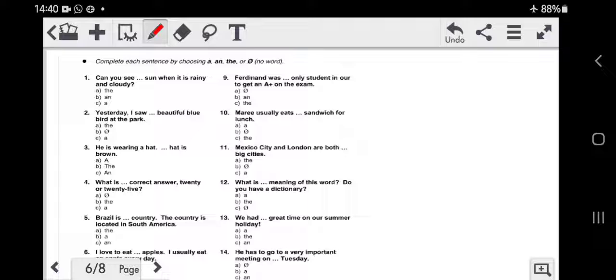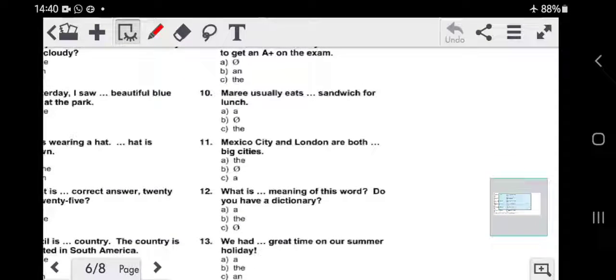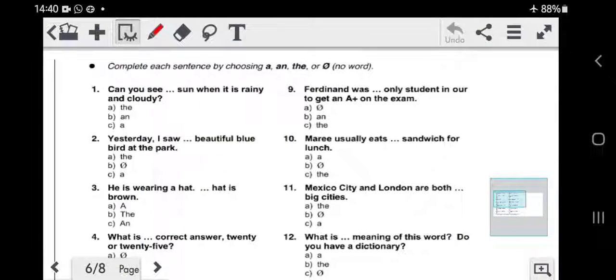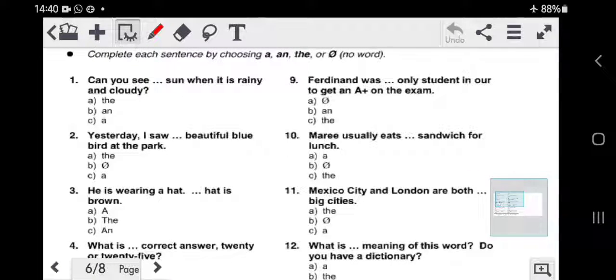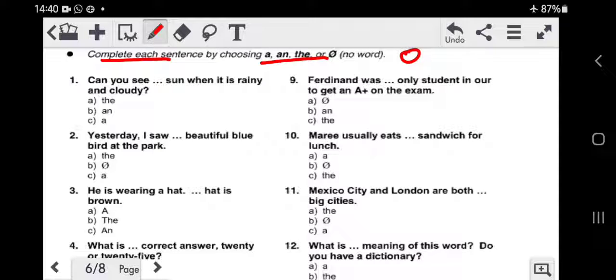Now this is another exercise. Just a moment, let me zoom it a little bit. Alright, now if you see in this exercise, see the title, complete each sentence by choosing a and the or no word. There are 4 options, but all 4 options are not given in all the sentences. A and the, and for no option there is a circle and a slash, this one.